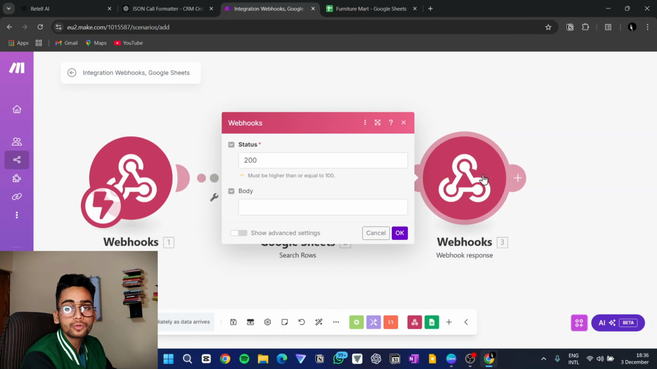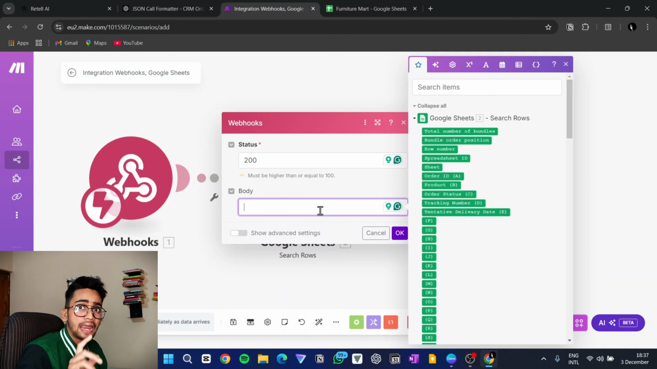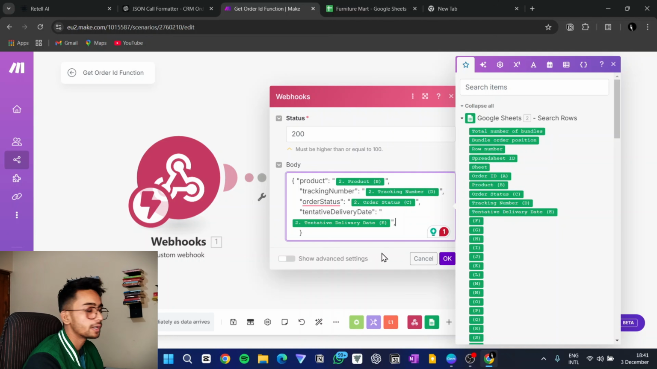This webhook response will send all the information that we just found in the CRM back to the AI voice agent. And again, this webhook will send back the information to the AI voice agent in JSON format only, because this is a format both humans and computers can understand. So this is the JSON format in the body in which we are sending information back to the AI voice agent. You can see this is all the information that we have searched from our Google Sheets CRM: product, tracking number, order status, and then tentative delivery date.